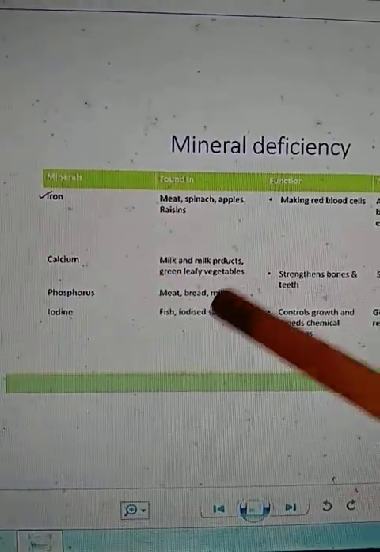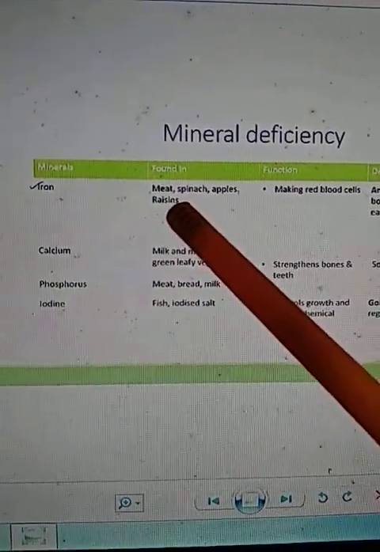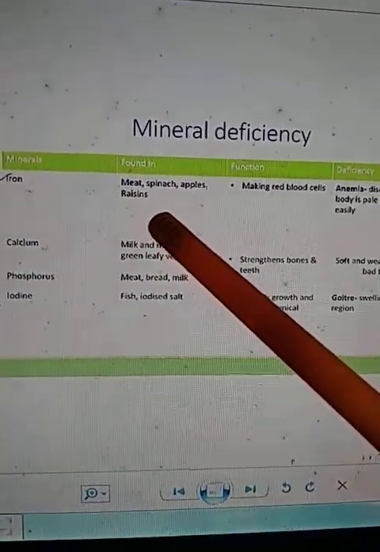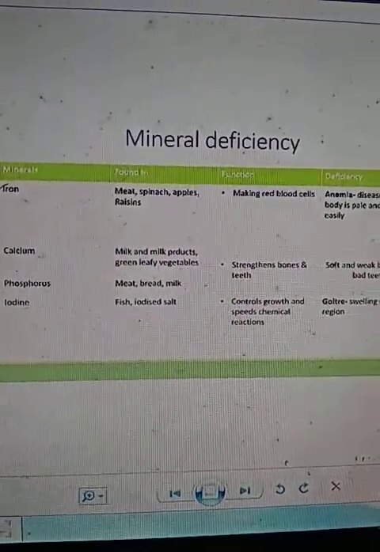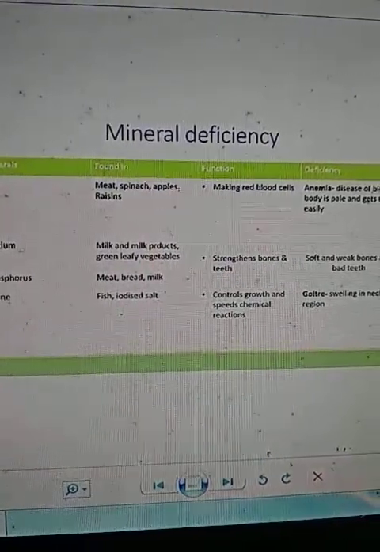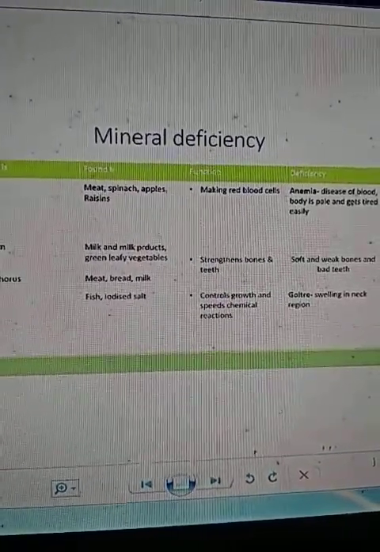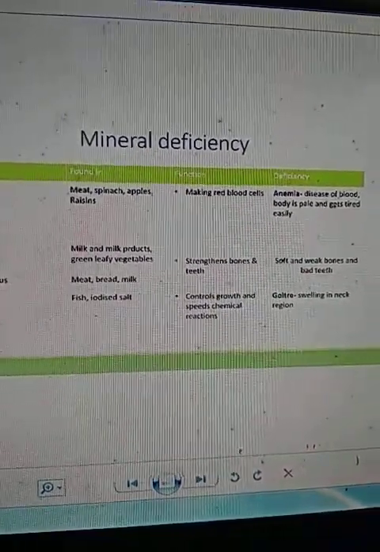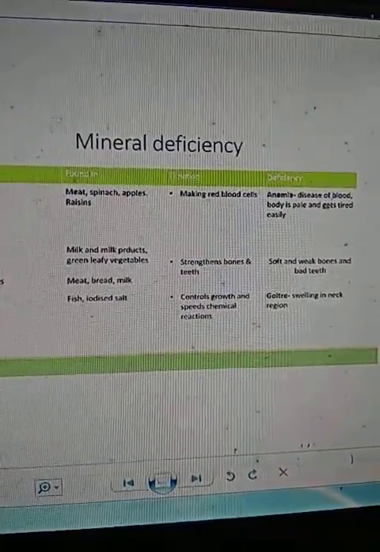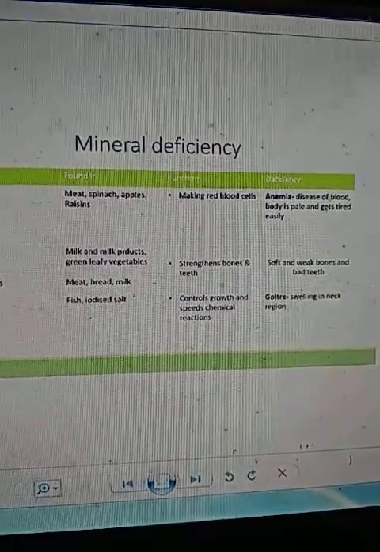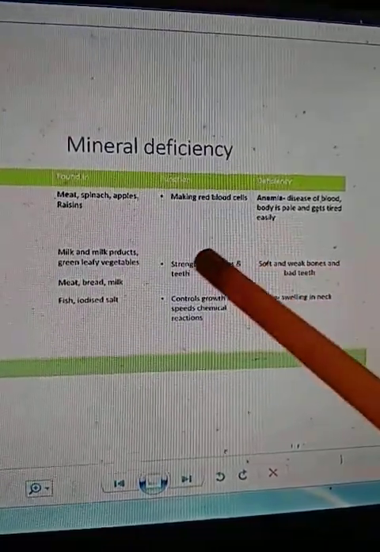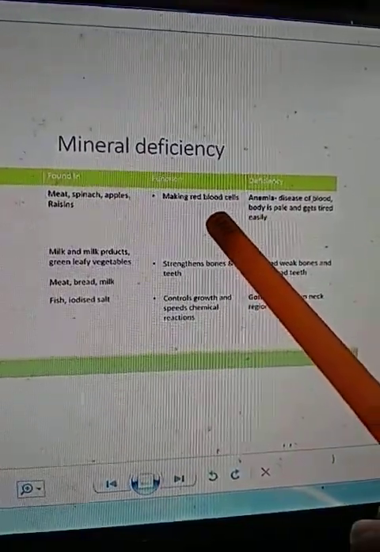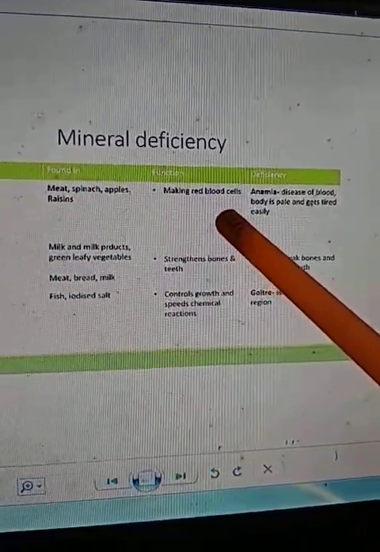Iron is very important in our body, and we get iron from meat, spinach, apples and raisins. This mineral is very important because it helps in making red blood cells. Actually, it helps in making hemoglobin in our body. And if iron is not present in enough amount, then RBC will not be formed in a proper amount in our body.